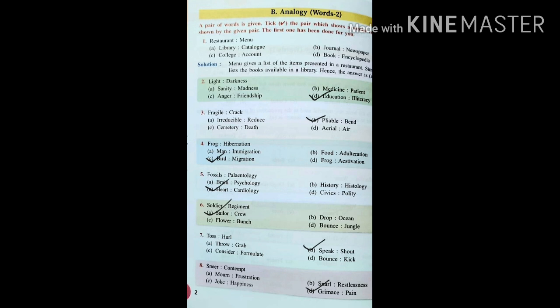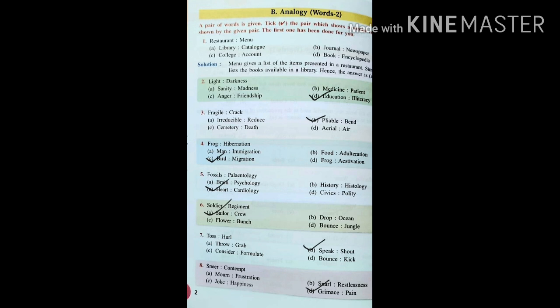So the given pair in the question is light, darkness. If we check the options, they are sanity, madness, medicine, patient, anger, friendship, education, illiteracy. Actually, there is a small confusion with this question because the antonym for light is darkness. So in that case, we can take sanity and madness because if a person is having sound mental health, we call it sanity. So the quite opposite for that is madness.